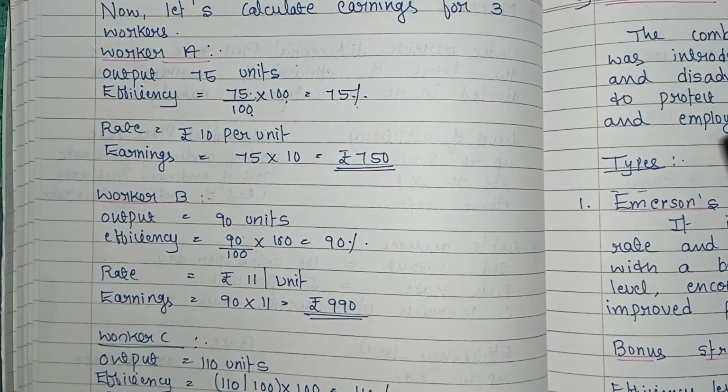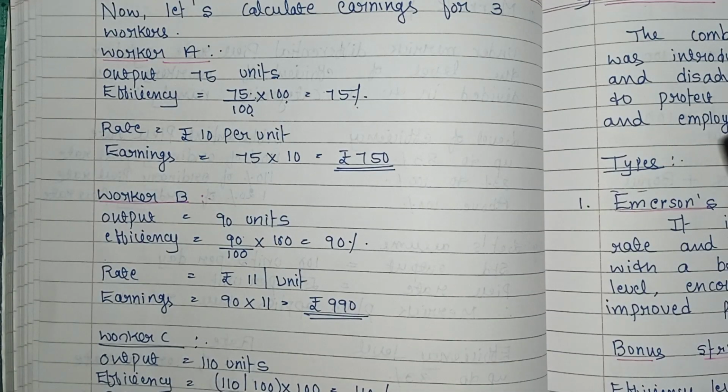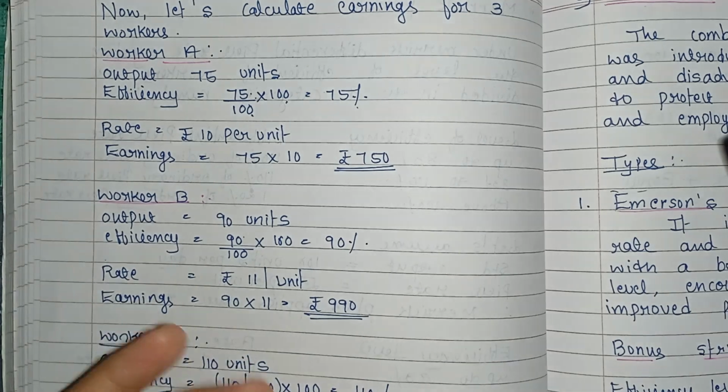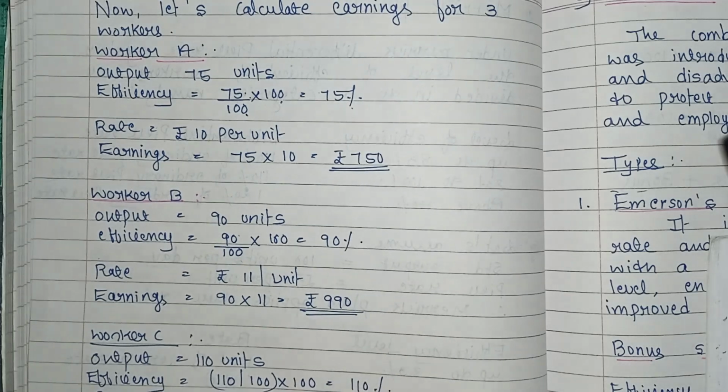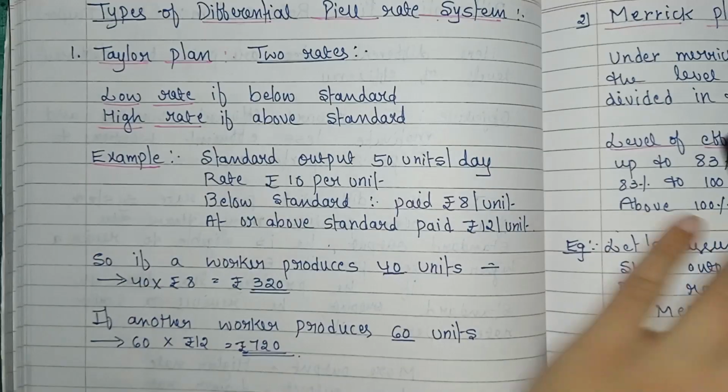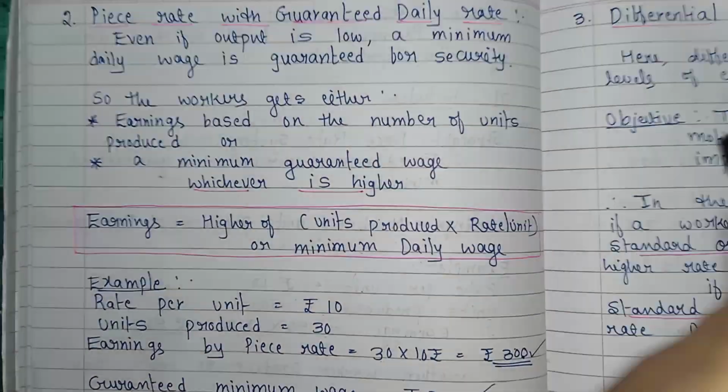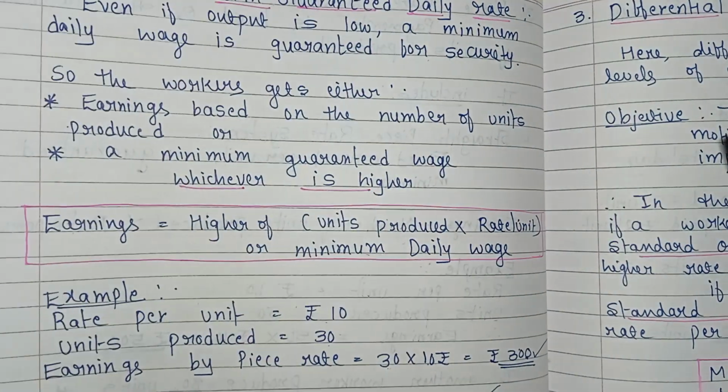Clear? In the piece rate system, workers may work fast to earn more, and if workers work fast to earn more, it leads to poor quality, right? And tiredness, and less income if they produce less also. So these are the disadvantages of the piece rate system. So what does piece rate system mean? Here payment is based on the number of units produced.